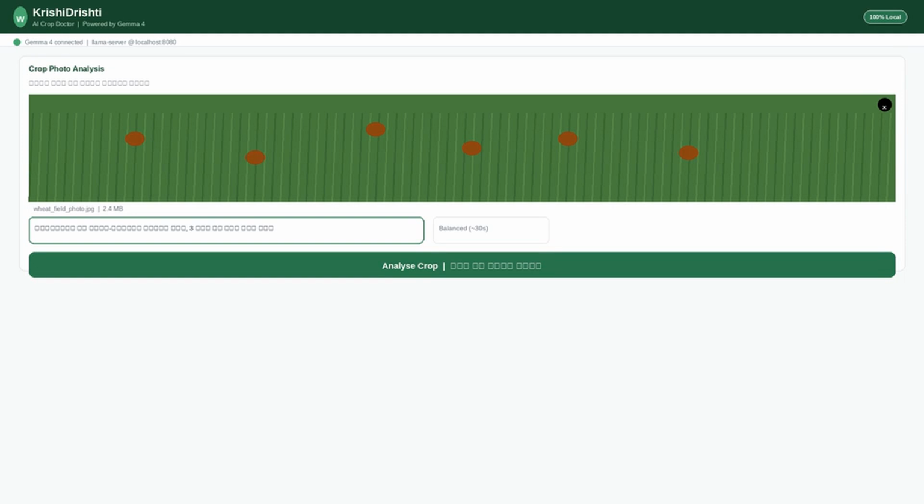To diagnose a crop, simply drag and drop a photo onto the upload area, or click to browse. The farmer can also type a description of the problem in Hindi or English. Here we select a photo of a wheat crop showing unusual brown spots.